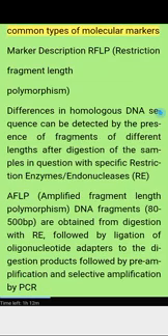Chapter summary. Common types of molecular markers. RFLP, restriction fragment length polymorphism: differences in homologous DNA sequence can be detected by the presence of fragments of different lengths after digestion of the samples in question with specific restriction endonucleases. AFLP, amplified fragment length polymorphism: DNA fragments of 80 to 500 BP are obtained from digestion with restriction enzymes, followed by ligation of oligonucleotide adapters to the digestion products, followed by pre-amplification and selective amplification by PCR.